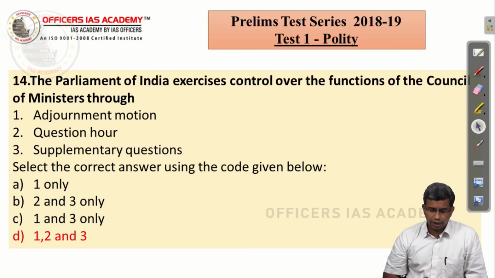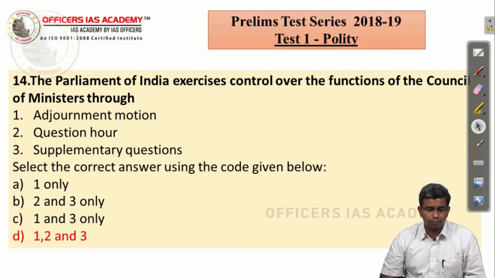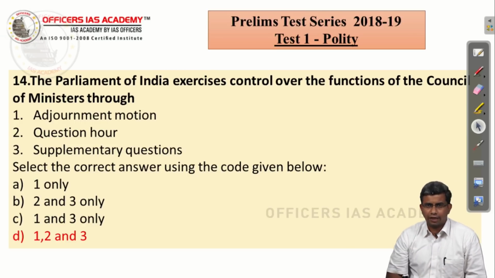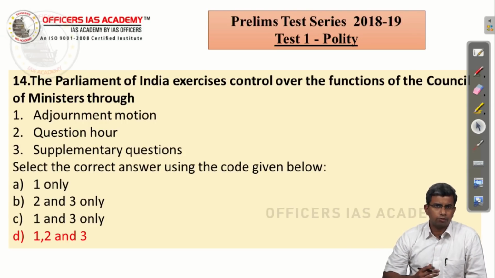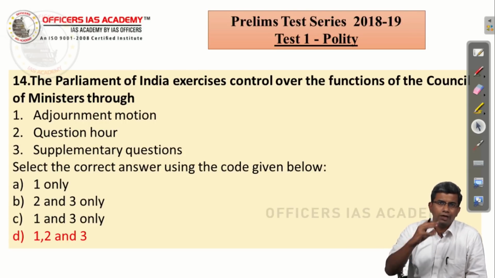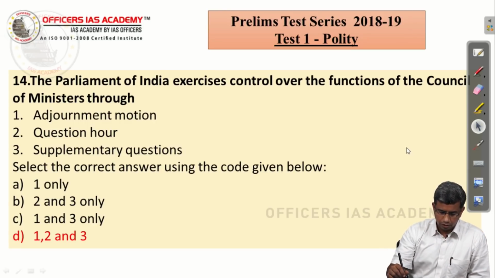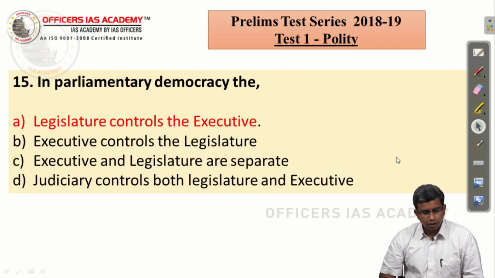The Parliament of India exercises control over the functions of the Council of Ministers. This is a straightforward question. It's a repetition of the 2017 question, but it's an important question, so we have asked it again as part of our test also. So all the 3, adjournment motion, questionnaire, supplementary question, are all used as tools of legislative control over the executive. So the answer is D, which is 1, 2 and 3.